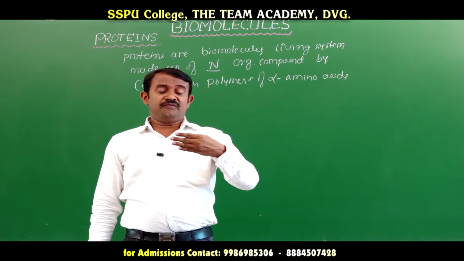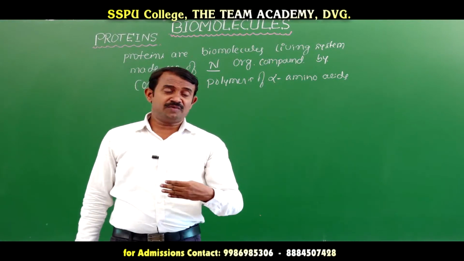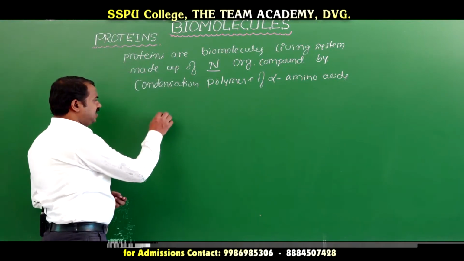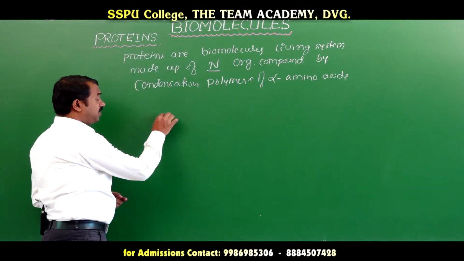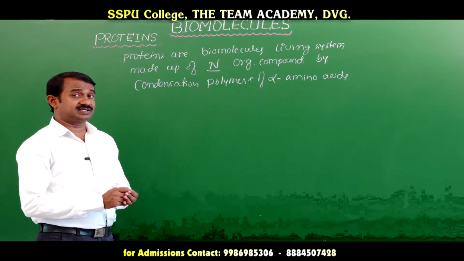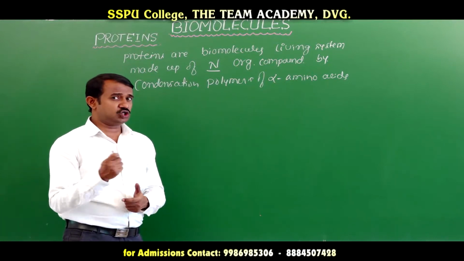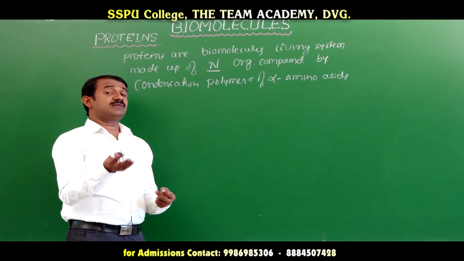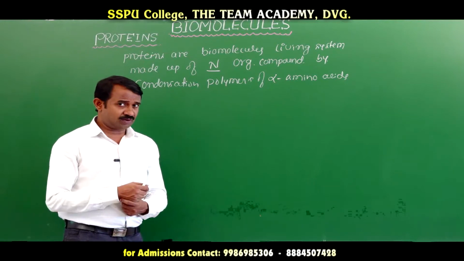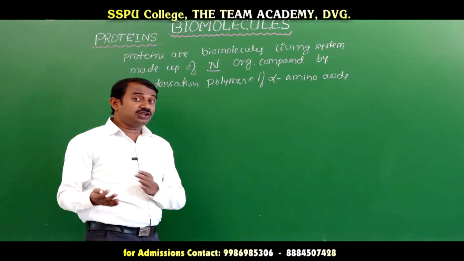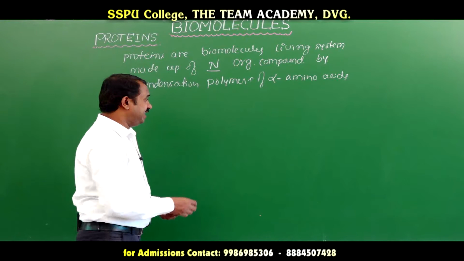The building block is the amino acid, so let us look at the general formula of an amino acid. We already discussed this in the previous chapter on amines. NH2 is the amine functional group, and COOH is the carboxylic acid group. Both are present here.